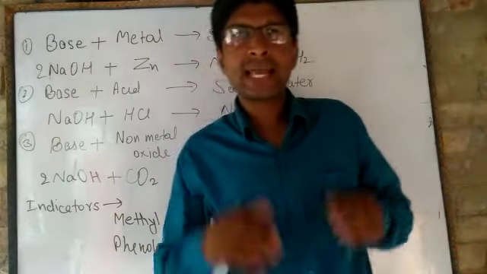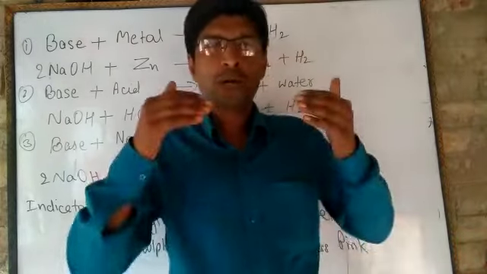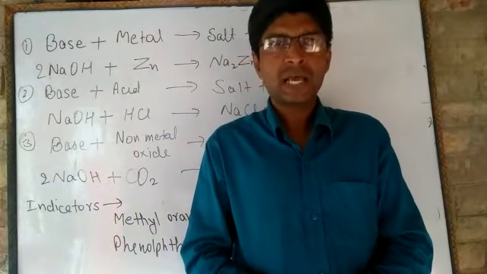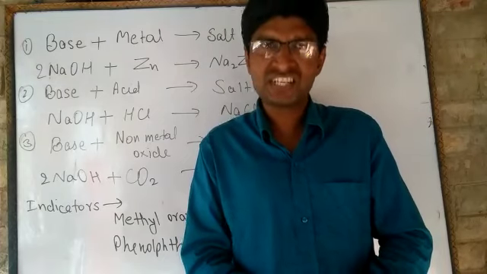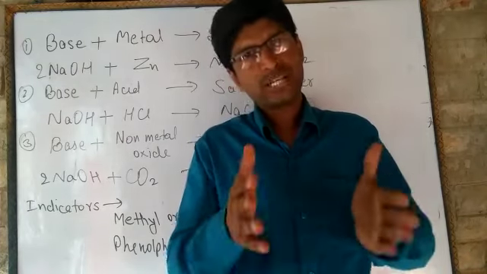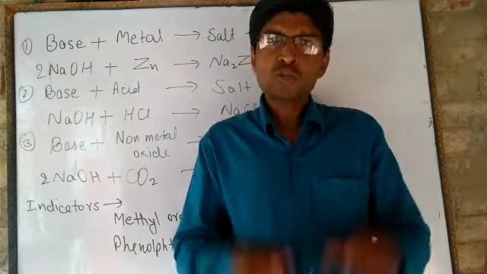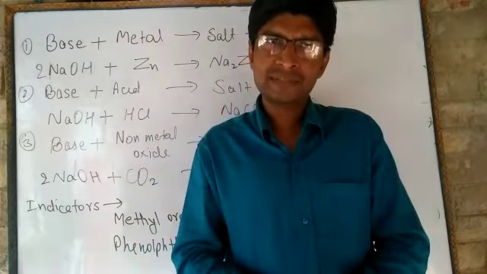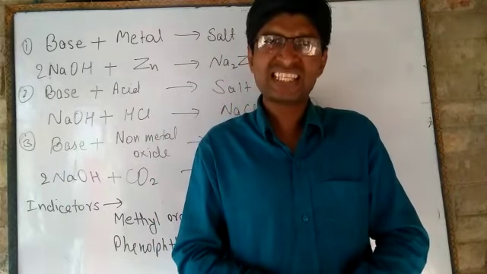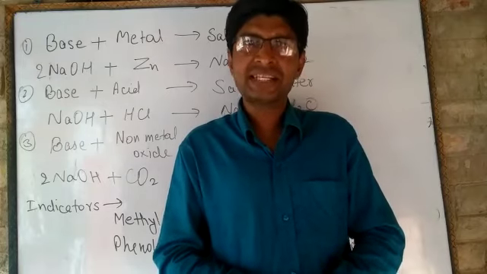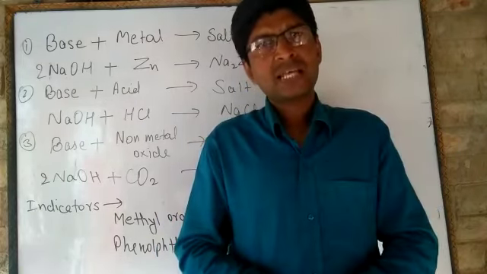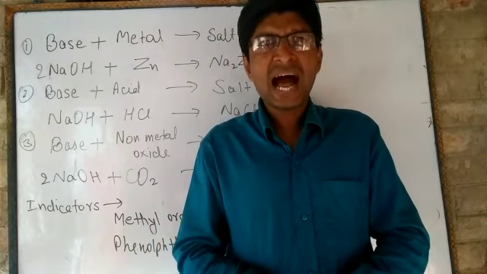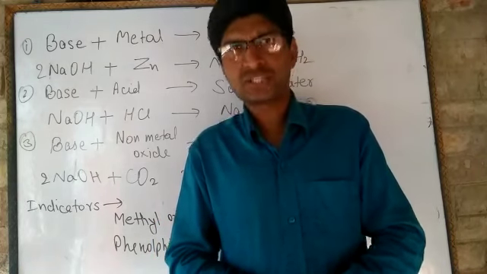Dear students, besides that, you have to study one more topic, that is pH. pH means potential of hydrogen ion concentration. Potential means power. pH is a scale developed by Sorensen in 1909 to measure the amount of hydrogen ion concentration in a solution.